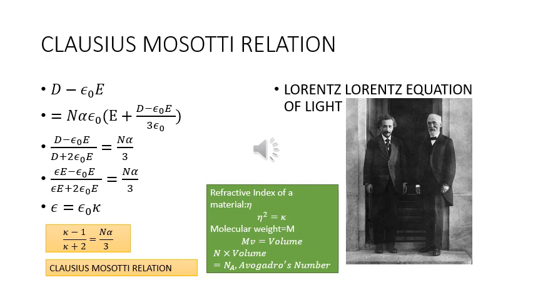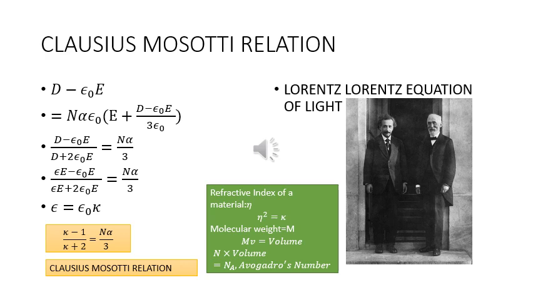Opening up the expression for D, that is (epsilon E minus epsilon naught E) upon (epsilon E plus 2 epsilon naught E) is equal to n alpha by 3. Since epsilon is equal to epsilon naught kappa, we get the relationship (kappa minus 1) upon (kappa plus 2) equal to n alpha by 3, and this is the Clausius-Mossotti relation.